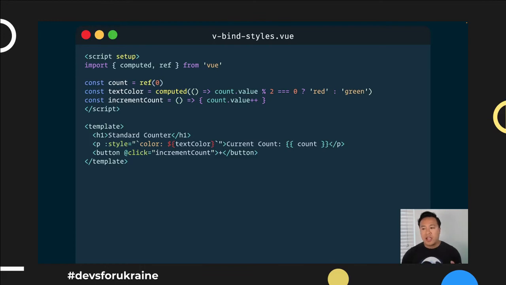Now here's the thing. If you look closely, you'll notice that on the paragraph element, the way we're changing the color is with a dynamic style attribute bind, which will dynamically update the inline style of color based on whatever text color is. That's a common way of dealing with dynamic styles. But this feels a little hacky, because at some point this becomes tricky to manage. Inline styles don't scale very well. So how might this be better?